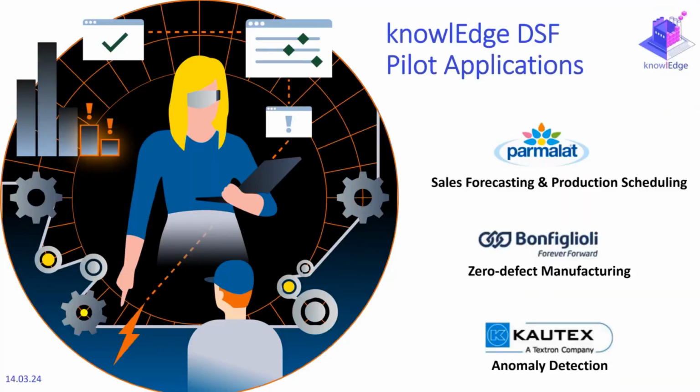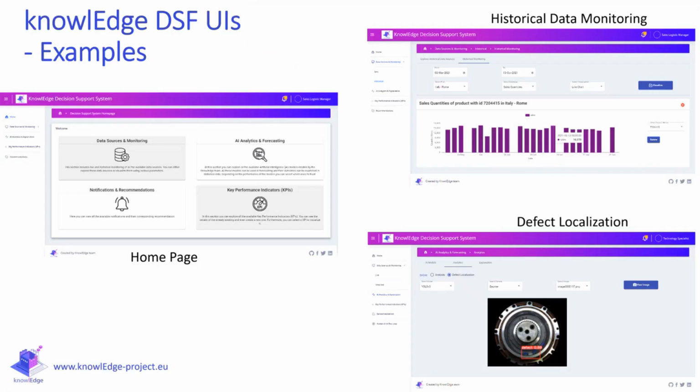We have applied the decision support framework of the project in the three pilot cases that we have. We try to solve a problem related to sales forecasting and production scheduling. We also solve a zero defect manufacturing problem. It was based on visual inspection, so a user can load images and get information and a suggestion on whether it's a defect or not. And we have a real-time anomaly detection solution for Caltex coming from Brussels. For the last two, we will also see demos in the upcoming sessions.